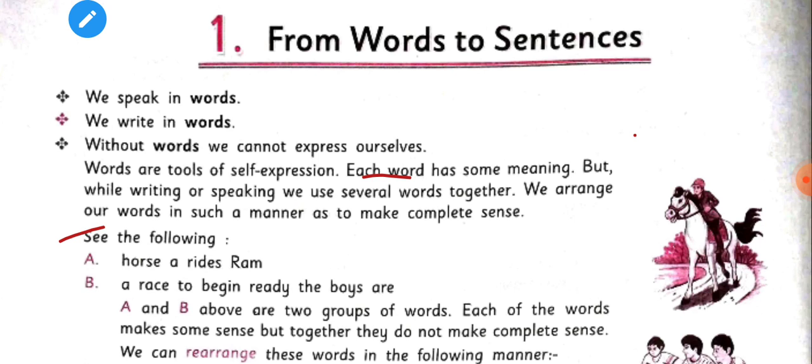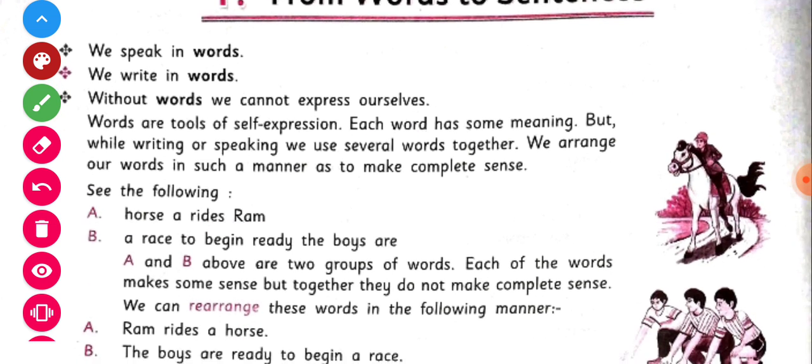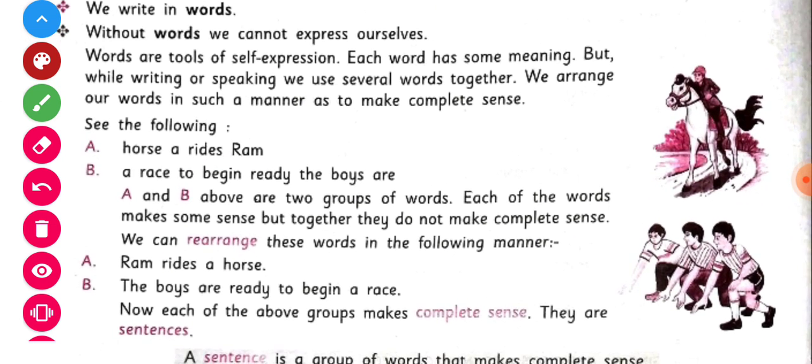For example, we can see here. This is a sentence: Horse rides Ram. This is a group of words. Can we say it is a sentence? Let's know. And the second is: a race to begin, ready the boys are. Children, in these two sentences, the groups of words A and B above are two groups